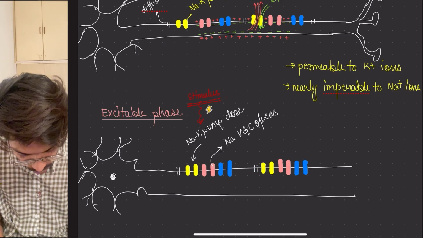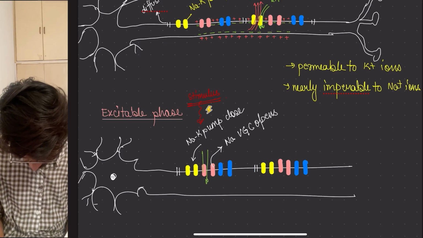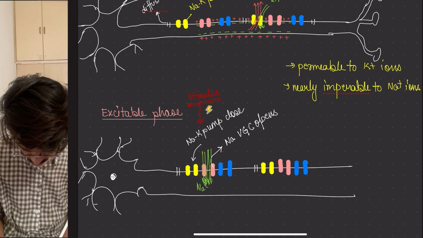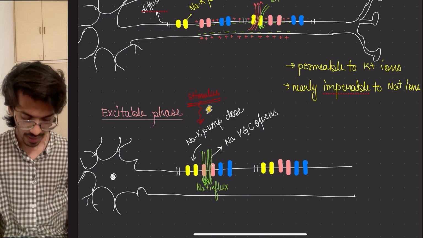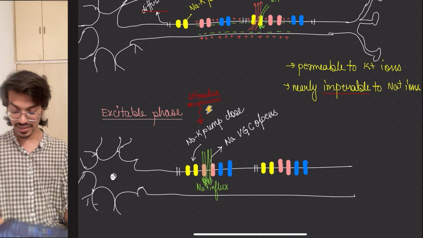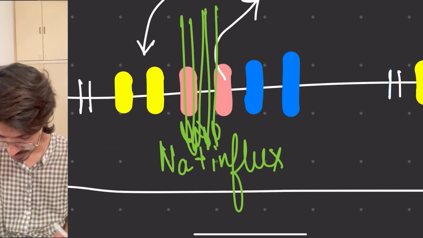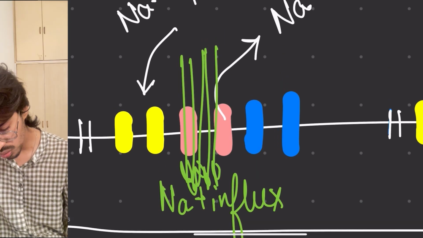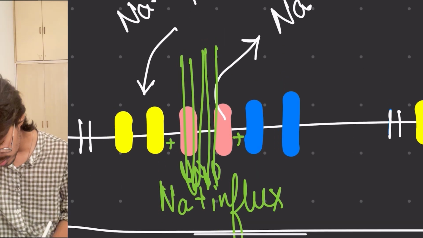As they open up, what will happen? Rapid influx of sodium will occur. And as the sodium went inside, what will happen in this area? It changed the polarity. Now inside becomes what?